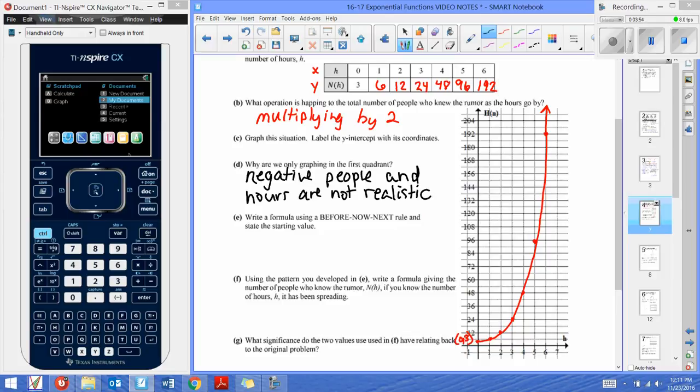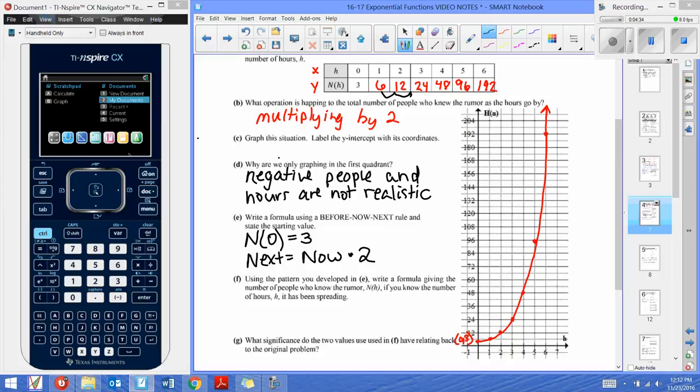Okay, so E now says write a formula using before, now, next lingo and state the starting value. Well, since I am given 0, my y-intercept, let's use that. So the initial value, or the y-intercept here, is 3. How will we get to the next? Well, if we look at the now, what are we doing to the now? Isn't this our multiplier, the times 2 every single step of the way to get from one point to the next? So now times 2.